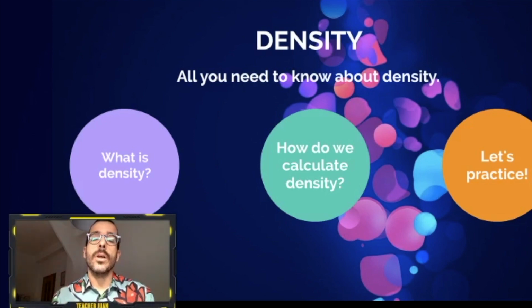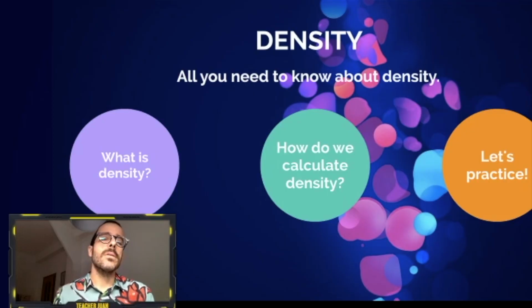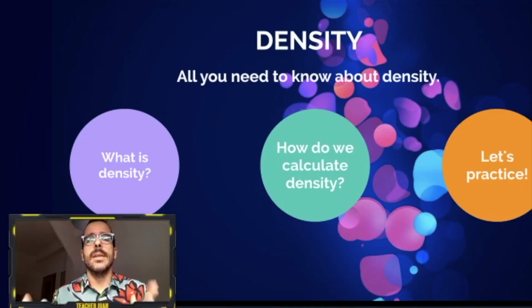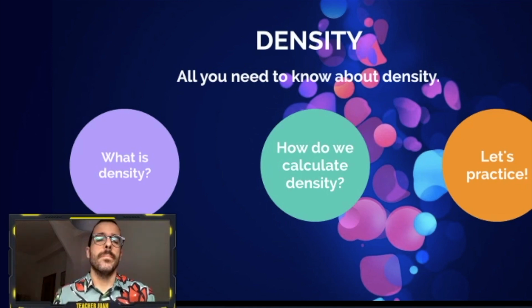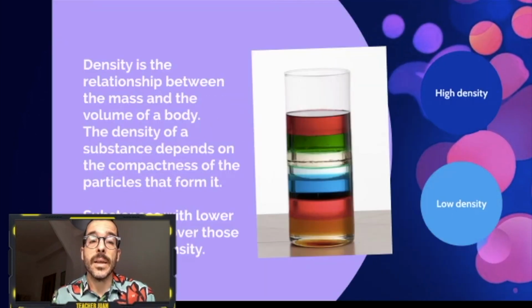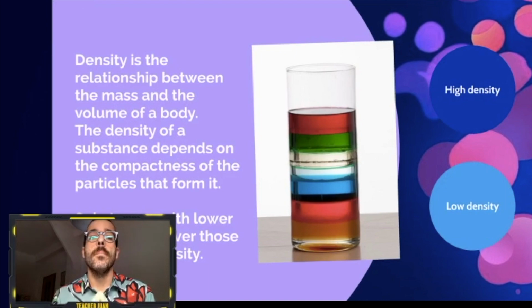Today we're going to talk about density. As you know, density is one of the specific properties of matter. It's a quite challenging topic, so pay attention and it's going to be very easy. We're going to start here just knowing what is density. Density is the relationship between the mass and the volume of a substance or our body.